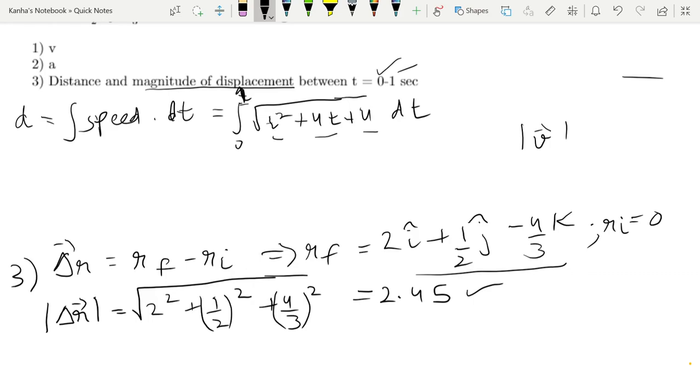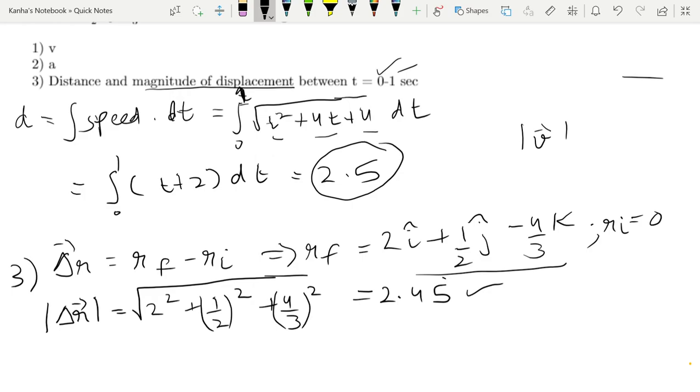Now you look at the next thing. You simplify. This is basically a whole square. So you get the integral of t plus 2 dt, which is equal to 2.5. So what you find is distance is not equal to the mod of displacement. This is what you need to know.